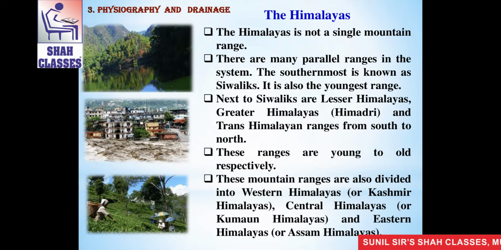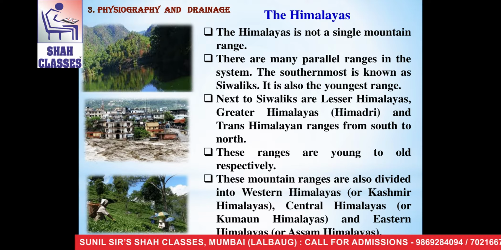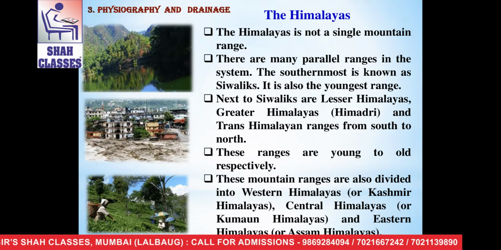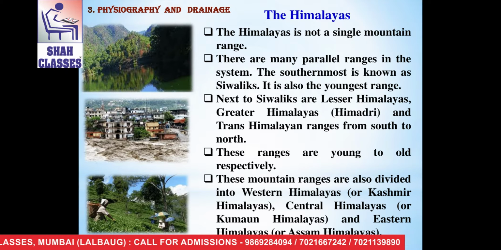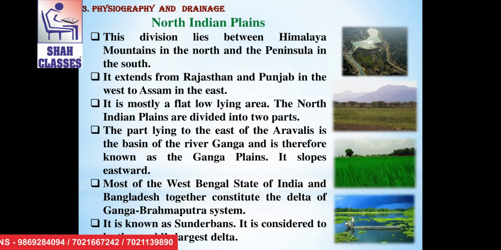These mountain ranges are also divided into Western Himalayas or Kashmir Himalayas, Central Himalayas, which is known as Kumaon Himalayas, and Eastern Himalayas, which is known as Assam Himalayas. Whereas some ranges of Himalayas are also called Purvanchal, which are situated in the northeast of India.